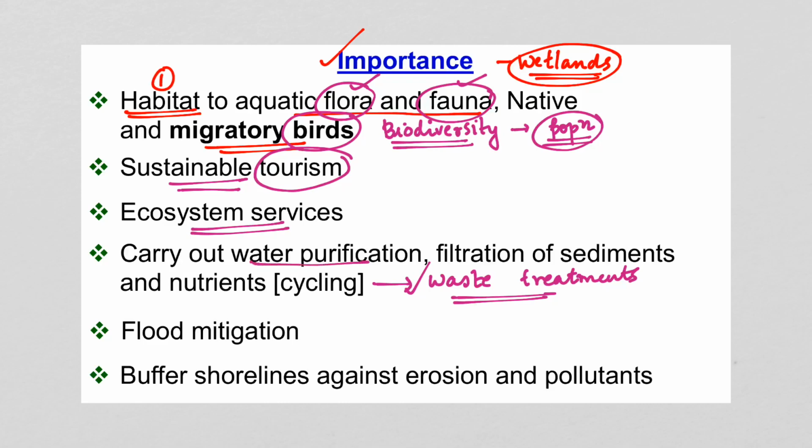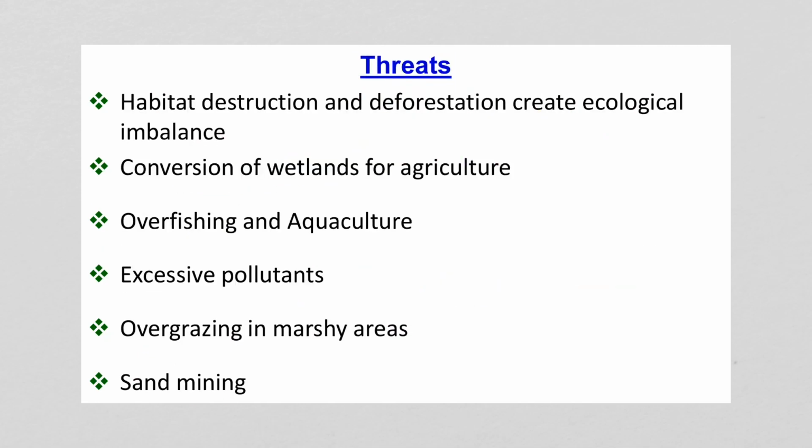They carry out water purification, filtration of sediments and nutrients, that is nutrient cycling, and they also play a very important role in flood mitigation. Also, they buffer the shorelines against erosion and pollutants. So, these are all some of the important provisions of the wetlands. Now, let's understand what are the various threats faced by the wetlands.